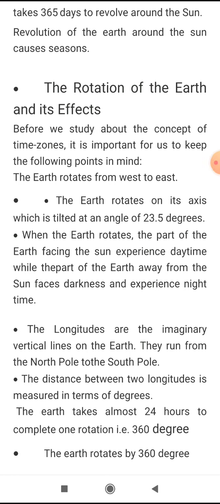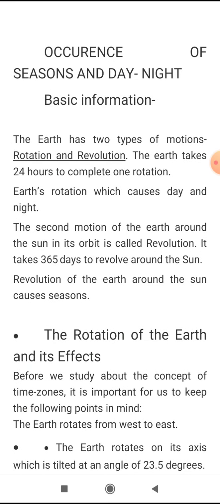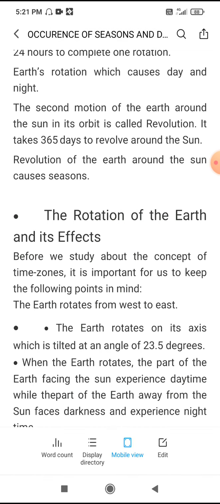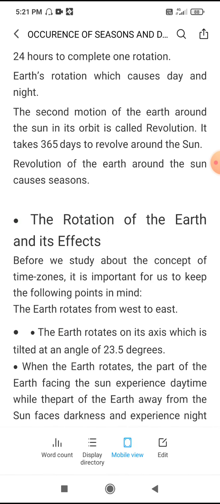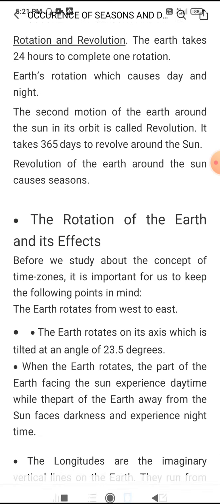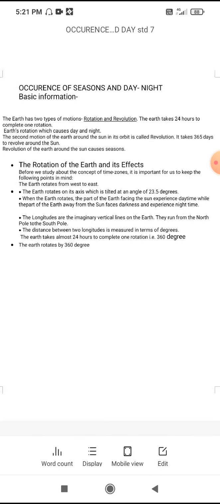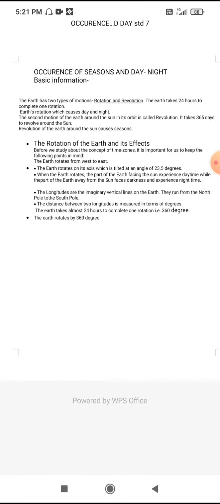Once again, students, pause the video and write this information in your notebook. You should know the basic information about it, then you will understand the lesson I'm going to teach you. Write down all the information written here in your notebook and send the photos of it also.